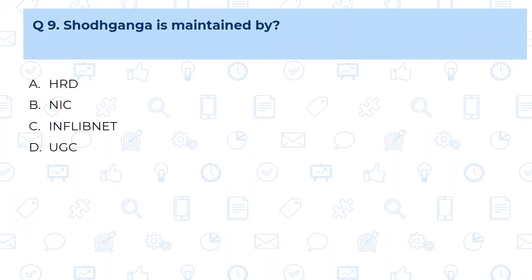Question number 9. Shodhganga is maintained by. Now we know Shodhganga and Shodhgangotri, these are the two platforms where the researcher can get the information about earlier research work. So A, HRD; B, NIC; C, INFLIBNET; and D, UGC. So Shodhganga is maintained by INFLIBNET. So our correct answer is C.